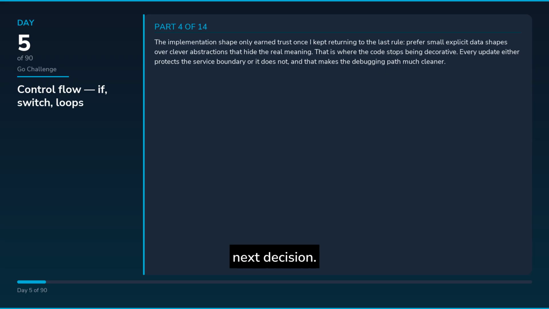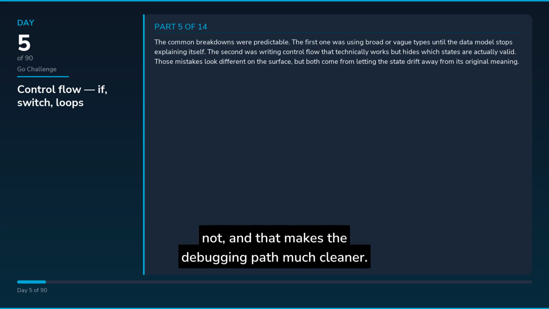That is where the code stops being decorative. Every update either protects the service boundary or it does not, and that makes the debugging path much cleaner. The common breakdowns were predictable. The first one was using broad or vague types until the data model stops explaining itself. The second was writing control flow that technically works but hides which states are actually valid. Those mistakes look different on the surface, but both come from letting the state drift away from its original meaning.